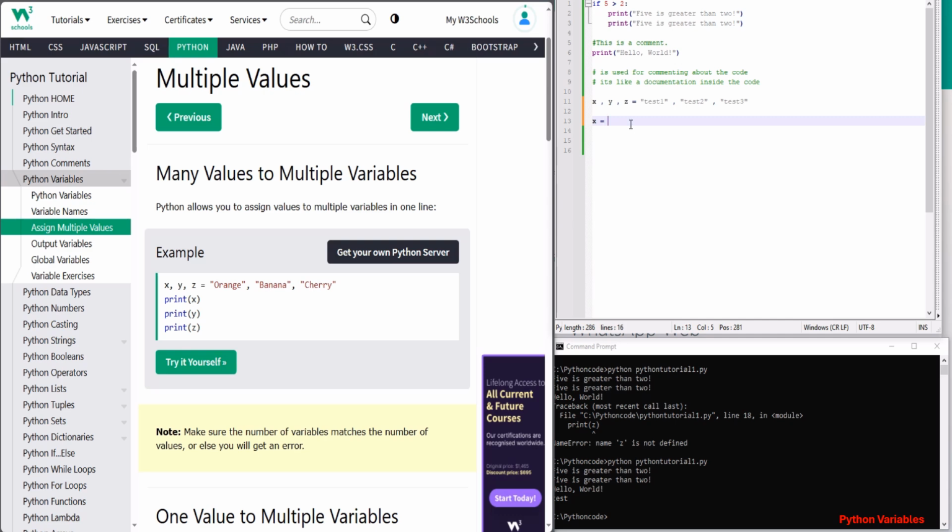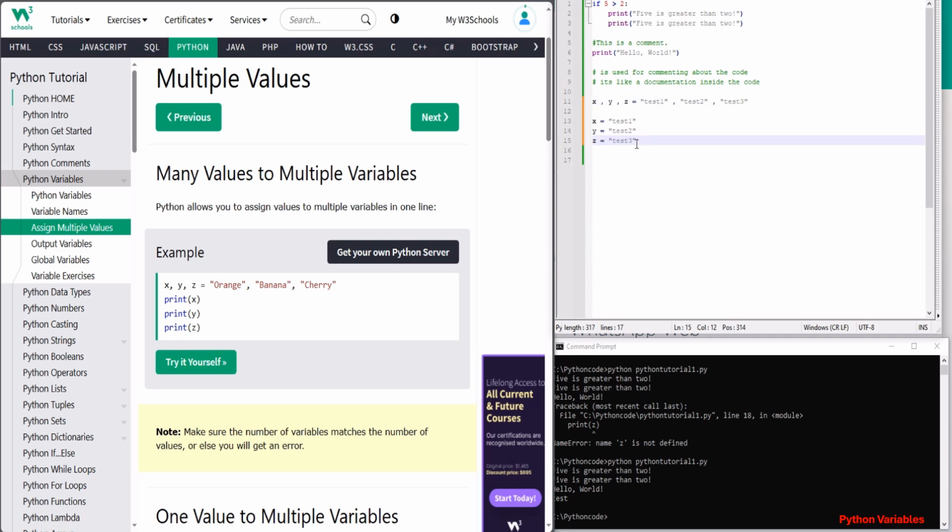If I write x equal to test1, y equal to test2, and z equal to test3, that becomes three lines of code, right? Instead, Python gives you the option to put commas and add the content also separated by commas, so that everything goes in one line. So it's easier and more readable.